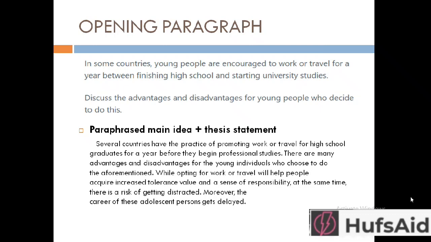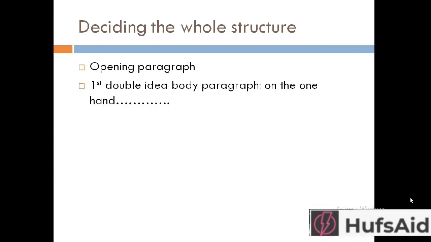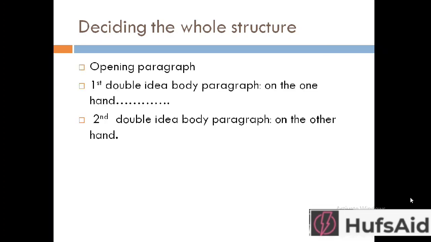Now that we have written the opening paragraph, let's decide the whole structure, as we discussed that we are going to decide the whole structure before beginning to write. So now I will give the first double idea body paragraph, which I am going to start with on the one hand, and the second double idea body paragraph I am going to start with on the other hand.